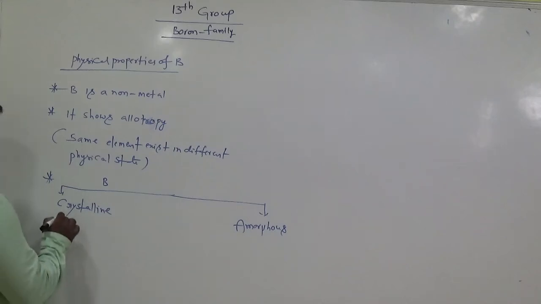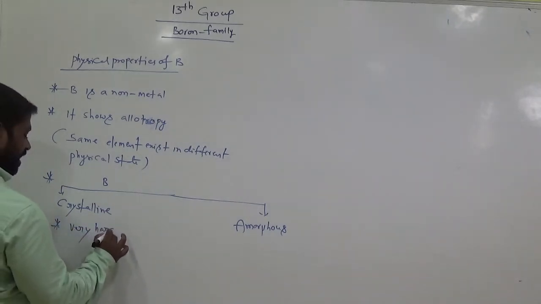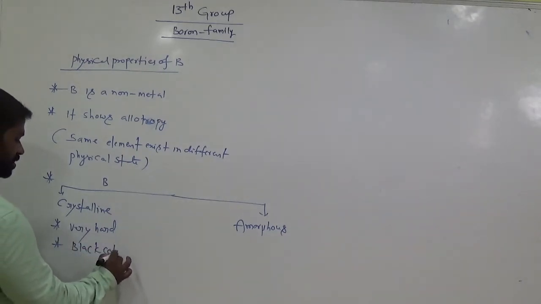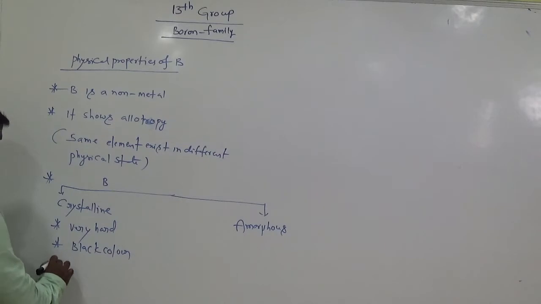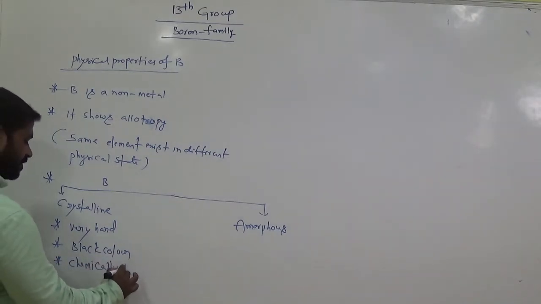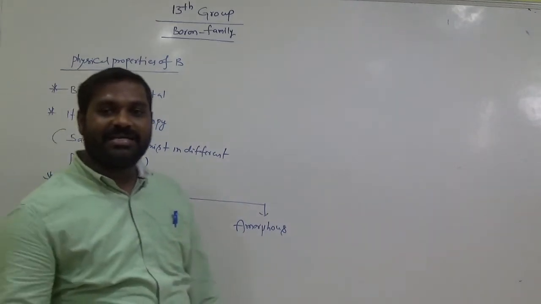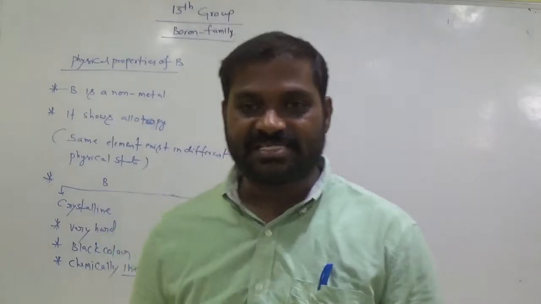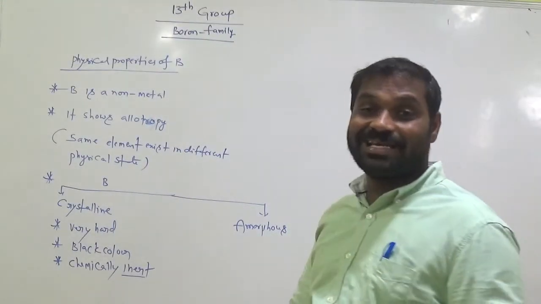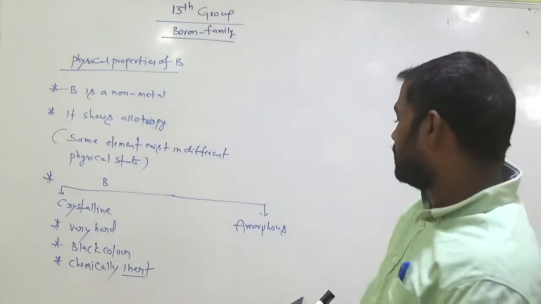This crystalline boron is very hard, and it is black in color, and chemically inert. That means not interested to participate in chemical reactions with others. Simply less reactive.